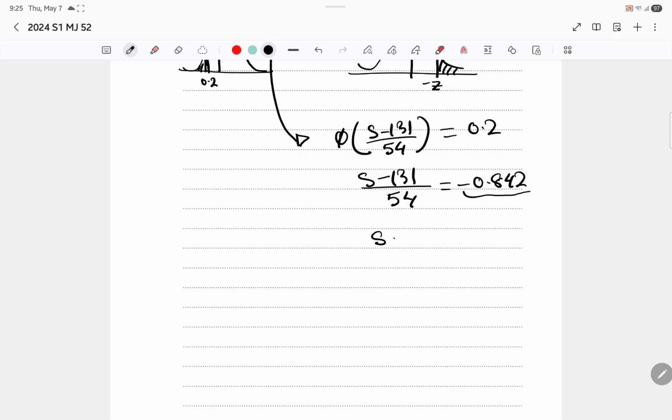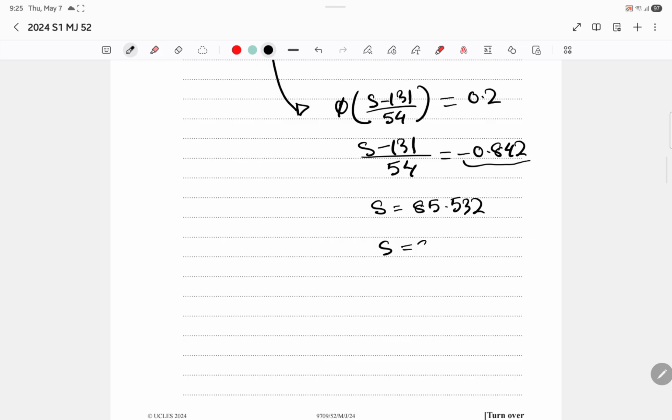Now if we solve for S, what do we get? We get 85.532, which we have to round to 3 SF, to 85.5 grams. Yeah, that's your answer.